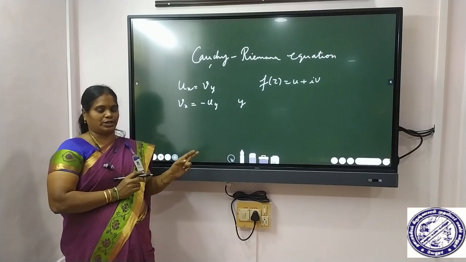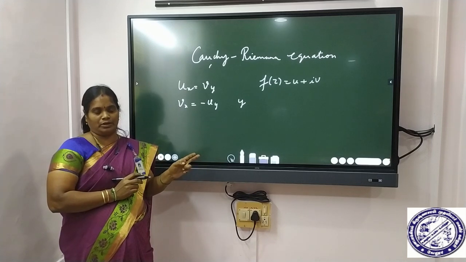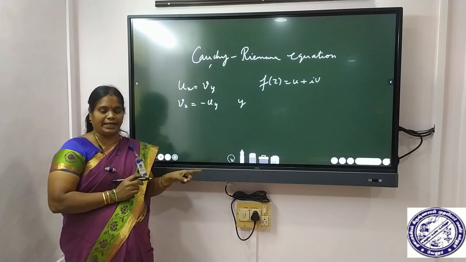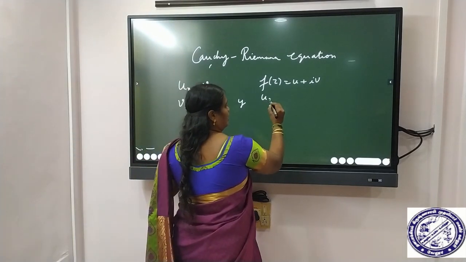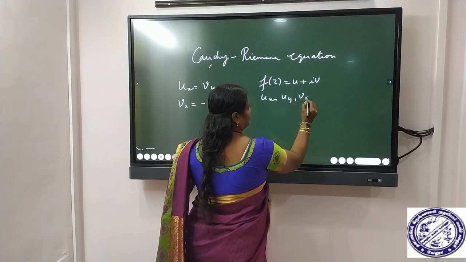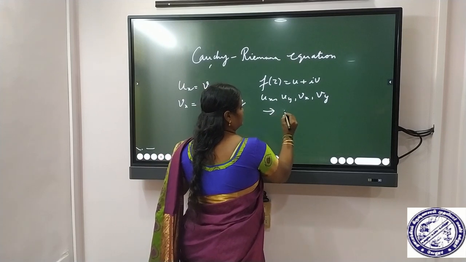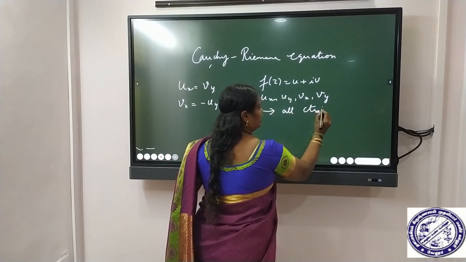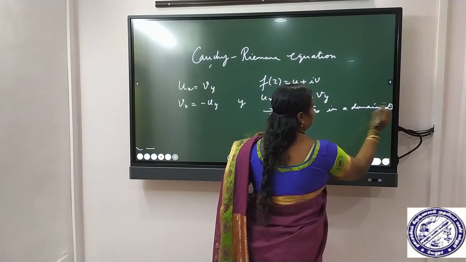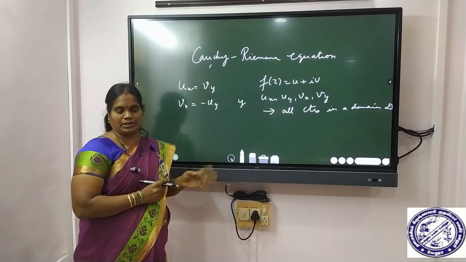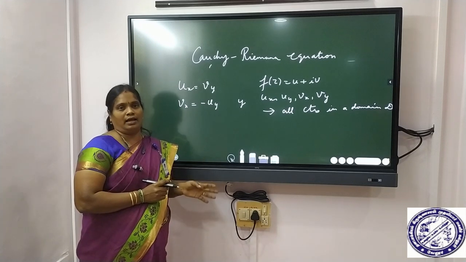It is an analytic function in a domain D if u and v are differentiable in a domain D, and the partial derivatives ux, uy, vx and vy exist and are all continuous in the domain D. This is the sufficient condition for the analytic function. Now we can see one example for an analytic function.